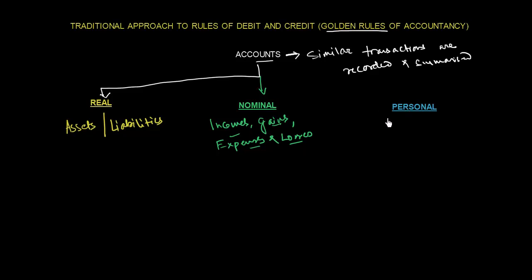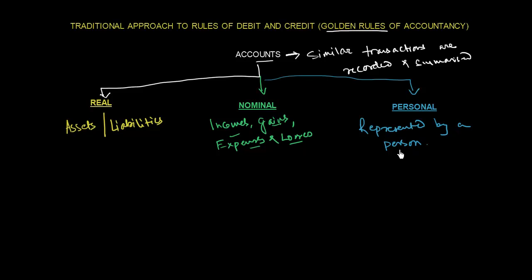Personal accounts are those accounts which are represented by a person. So you can have Mr. A's account in your books. Mr. A can be a debtor or a creditor.